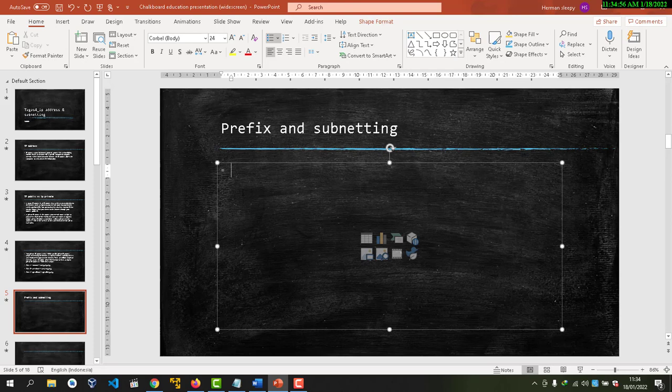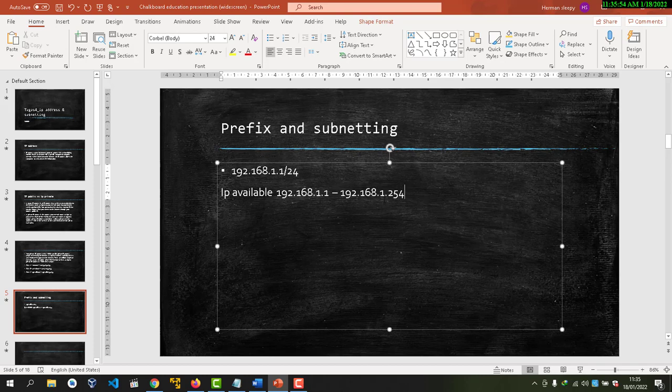In one network it must be efficient, without waste. For example, if we say 192.168.1.1 with prefix 24, its meaning is IP available from 1.1.1 until 192.168.254.